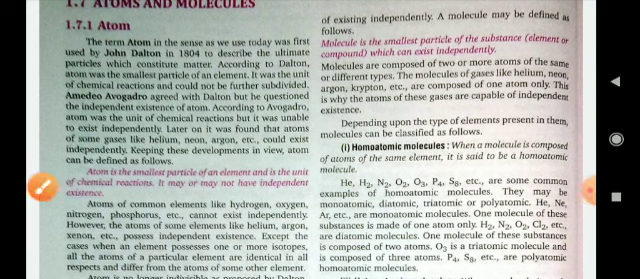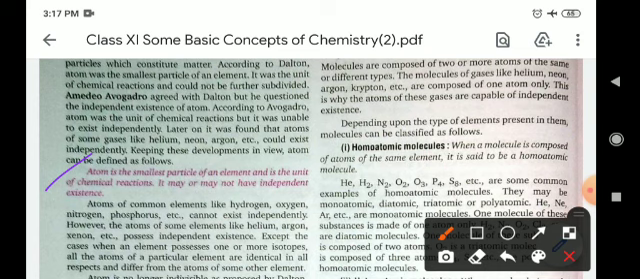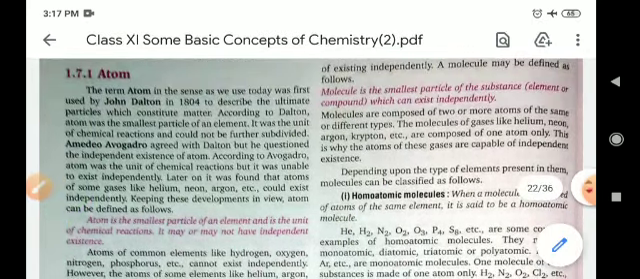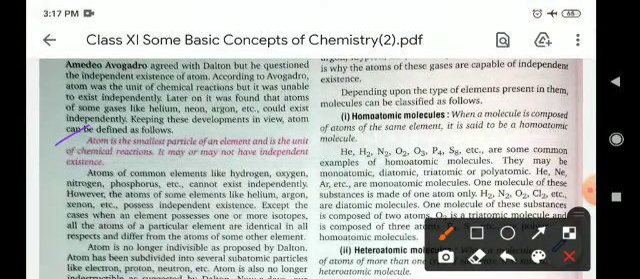In this part we will discuss atoms and molecules. First, what is an atom? An atom is the smallest particle of an element and is the unit of chemical reaction, and it may or may not have an independent existence. Means an atom may exist in independent form or may not, because most atoms exist in combined form with other elements.